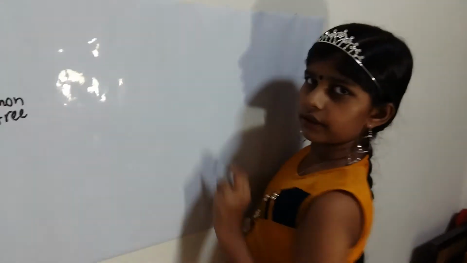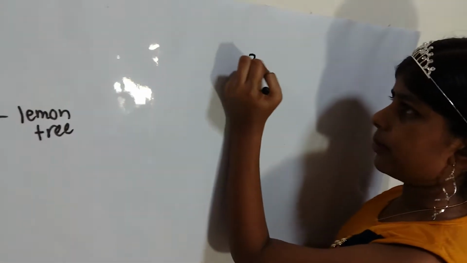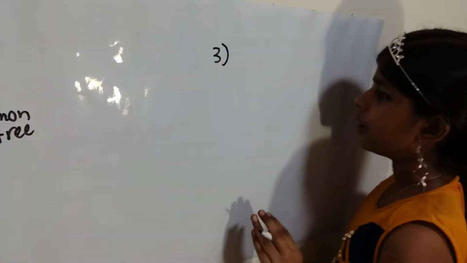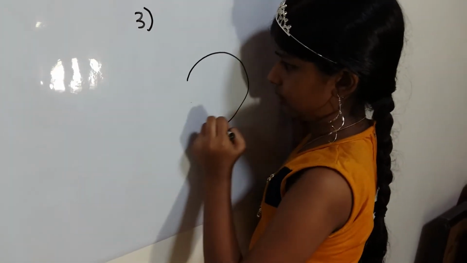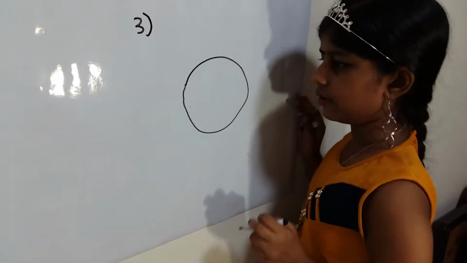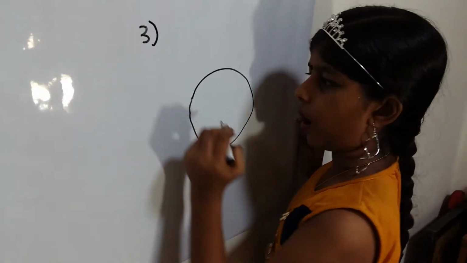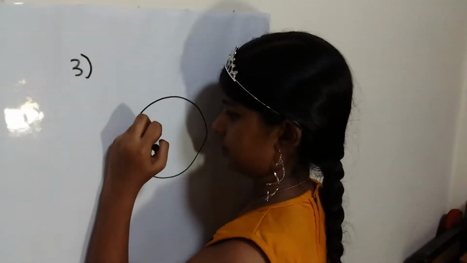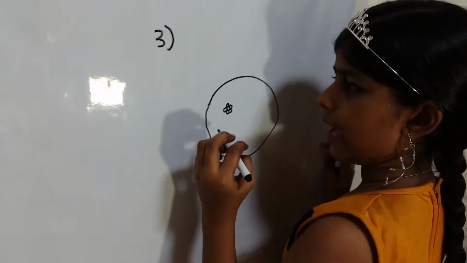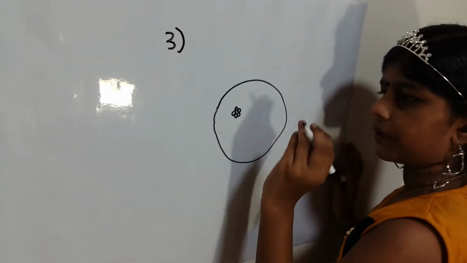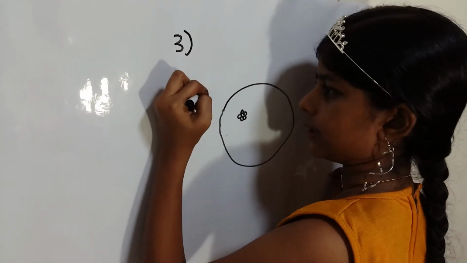Okay, so in the meantime, let's move on to question number 3. So question number 3, I'll write it on top so we can remember. Okay, so in a park, there is a pond, and then in the pond, there are flowers, and butterflies will come for their nectar.